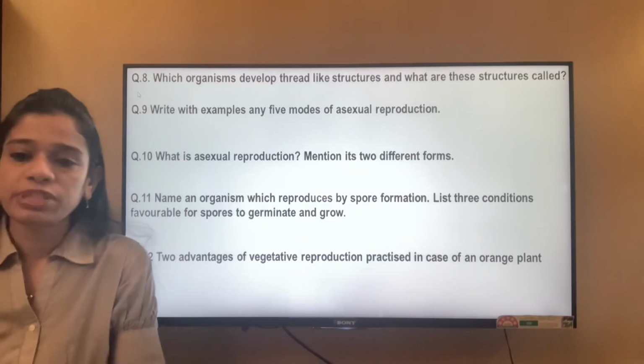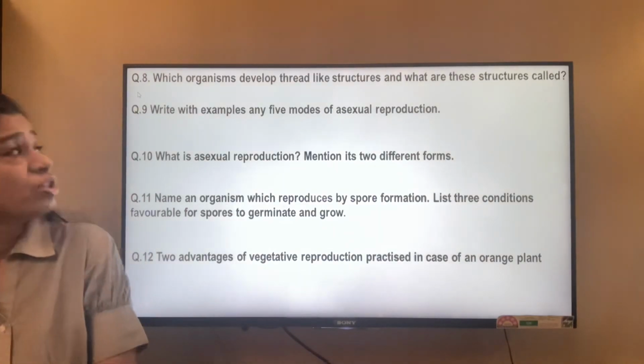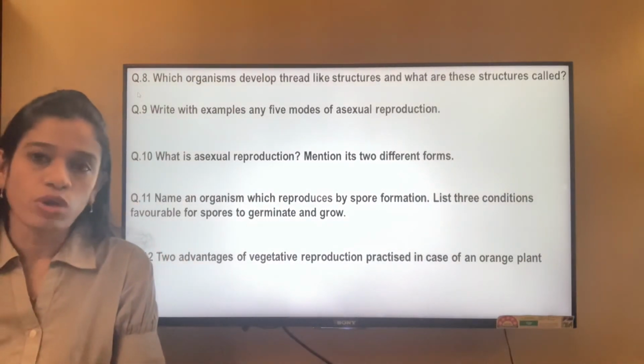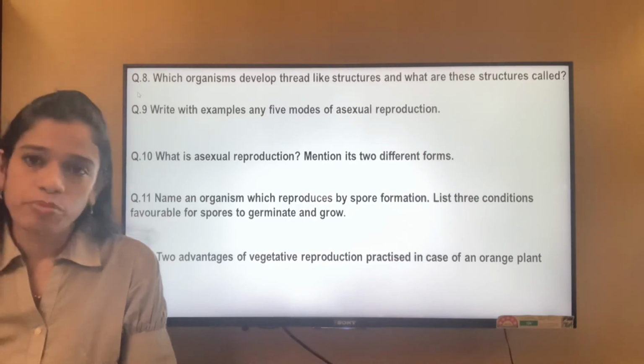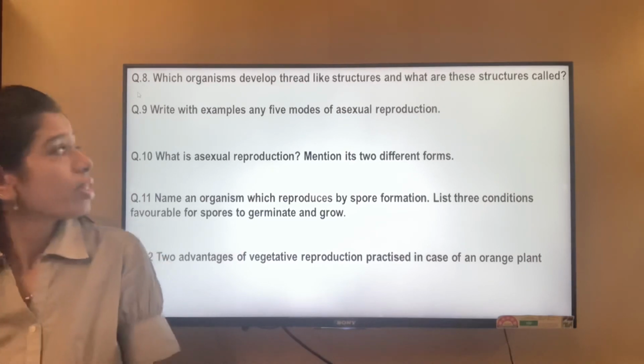Which organism develops thread-like structures, and what are these structures called? The organism which develops the thread-like structures is Rhizopus. It is also known as bread mold, and the thread-like structures that it produces are called hyphae.